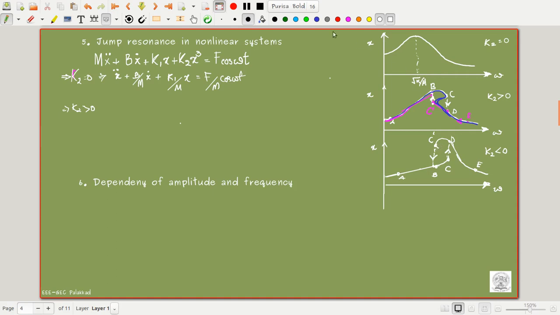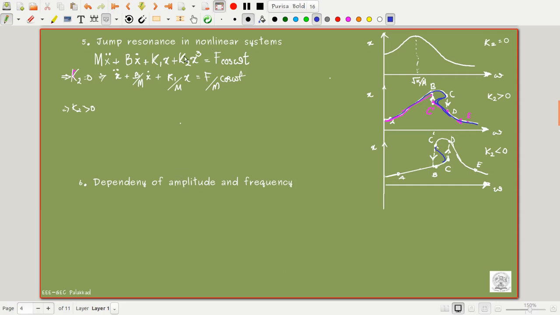Okay, so here we have a connection. We can draw a connection also here with this. So this is how it looks like. It looks like this, curved towards a higher frequency. This is curved towards a lower frequency. This is a peculiarity of a nonlinear system, and this is called jump resonance. Now the next important characteristic of a nonlinear system is the dependency of the amplitude and frequency.